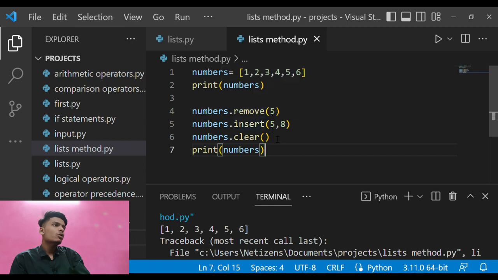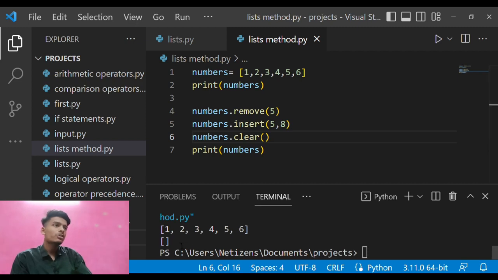So here you go. If I just run the program, here you can see that the result is nothing in the list of the second number. So this is how you can do a bunch of things with the list as well. So this was it about the list.